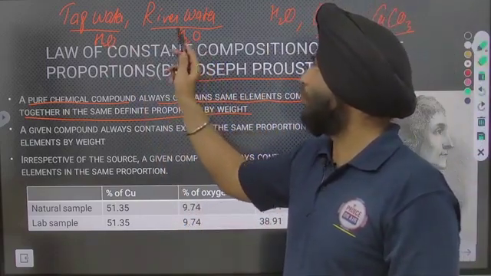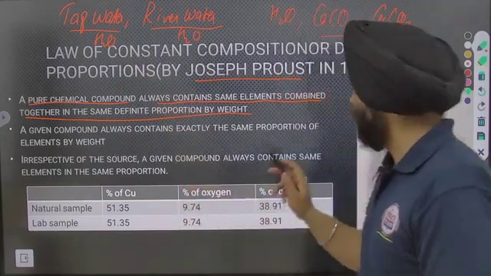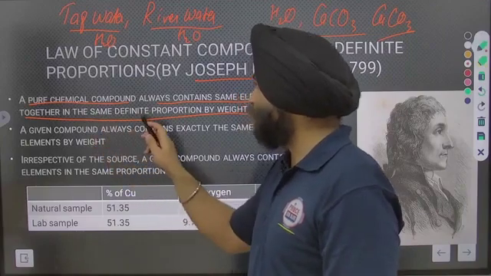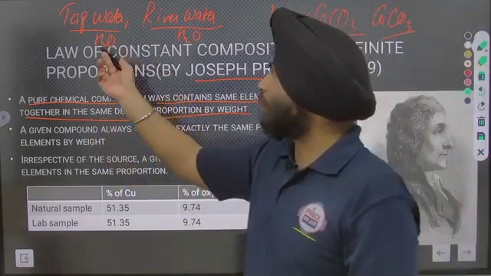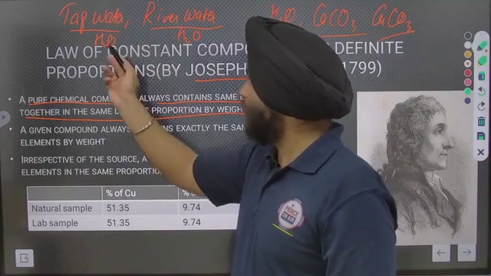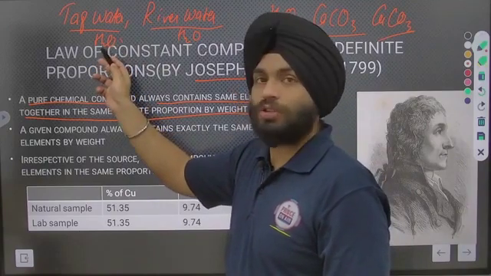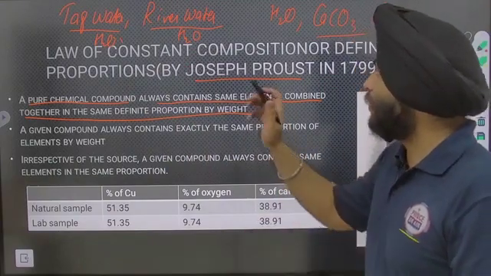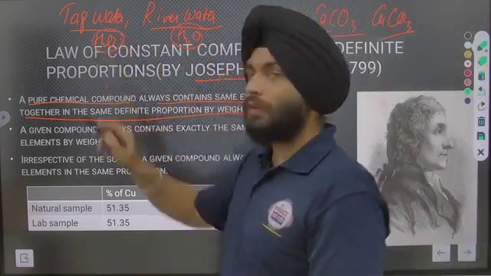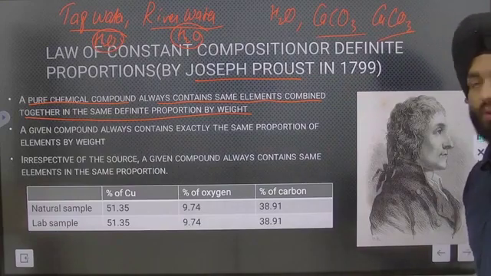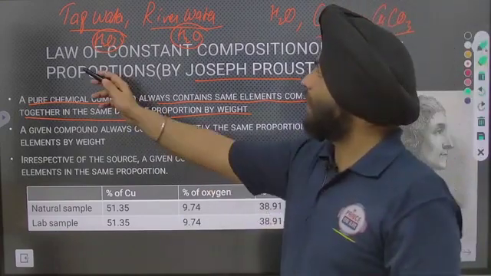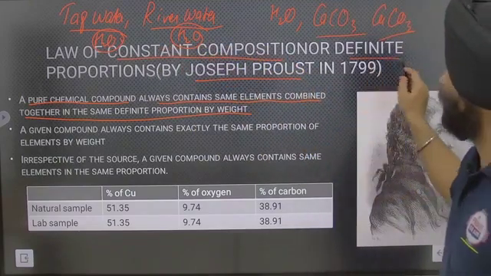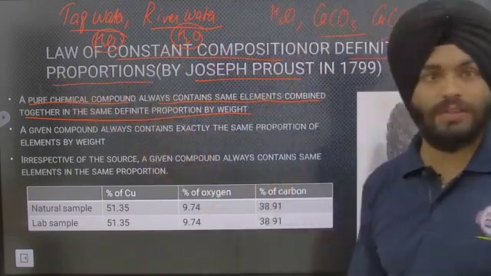Same elements means both have hydrogen and oxygen combined together in the same definite proportion by weight. Those proportions are definite. Similarly, in the given molecule, 2 hydrogen and 1 oxygen. So in that way you can say the proportions are fixed. Clear? That's why the law is given that name, constant composition. The composition is constant, or you can say definite proportions. Is it clear?